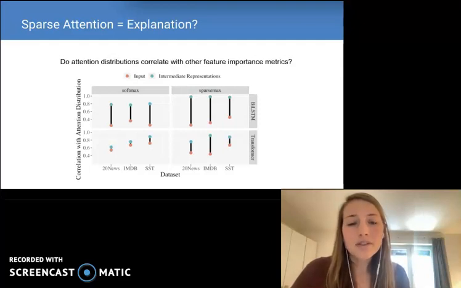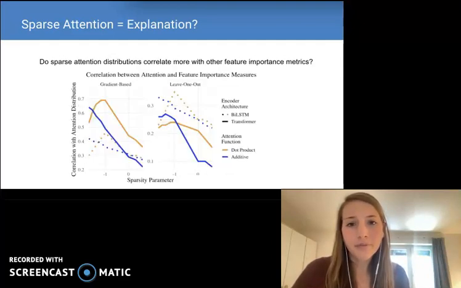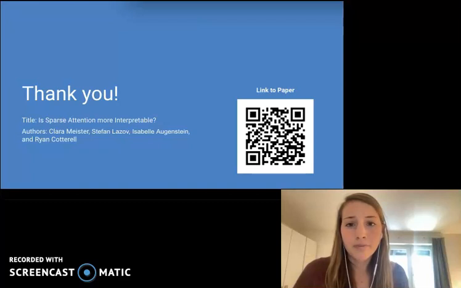In fact, the discrepancy seems to be exacerbated. A further analysis of this last observation shows that sparser attention distributions correlate even less with well-established feature importance metrics, which makes it seem that when using a sparse attention mapping, it's perhaps even less likely that attention provides a faithful explanation of model behavior.